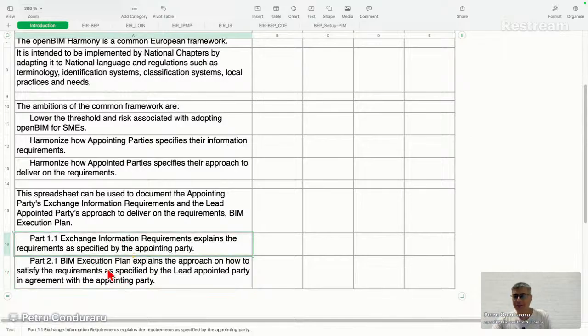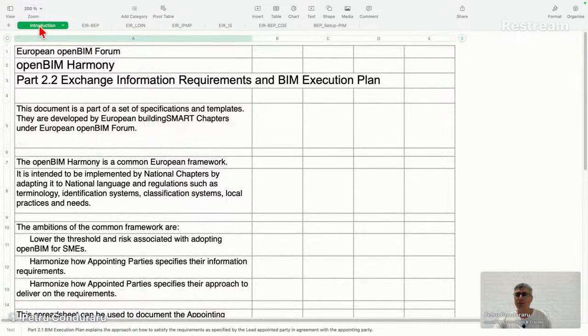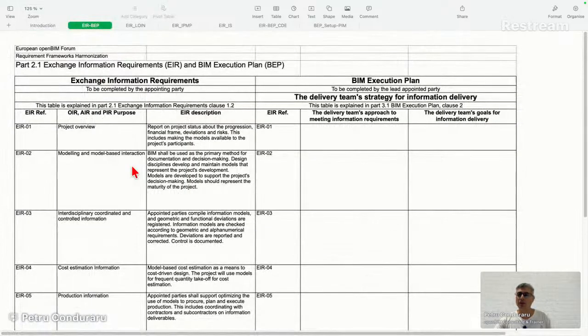I appreciate that. So exchange information requirements explain the requirements as specified by the appointing party, by the client, and the BIM execution plan explains the approach on how to satisfy the requirements as specified by the lead appointed party in agreement with the appointing party. Okay, this is the first. I'm going to cover only the EIR, like I said before, because the common data environment is going after this, okay? Okay, so let's go with this.